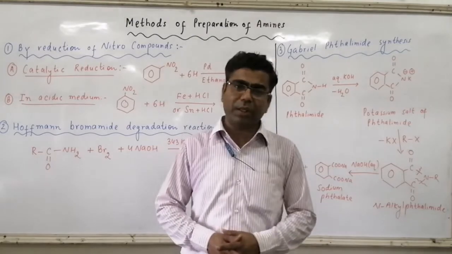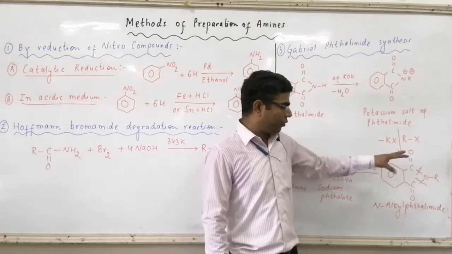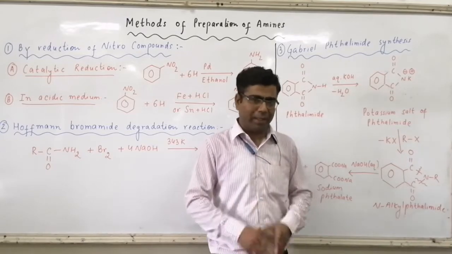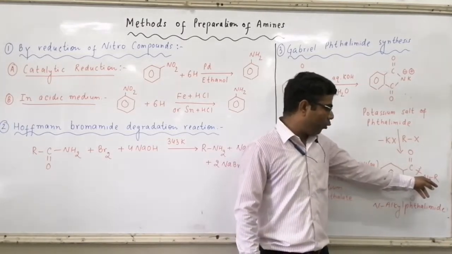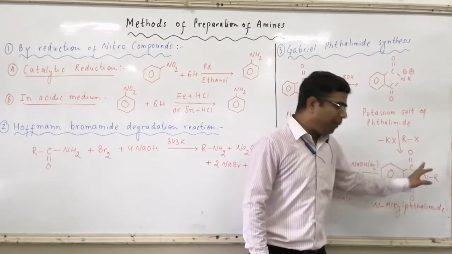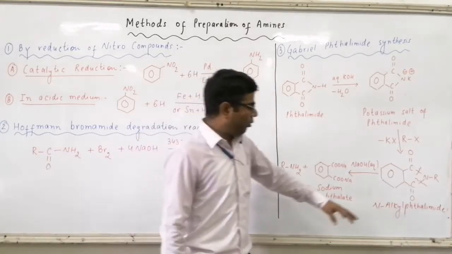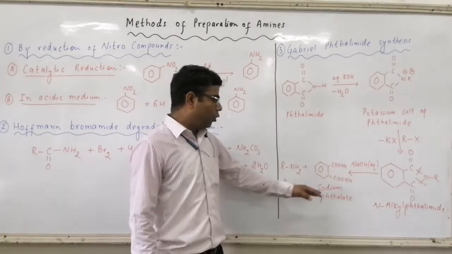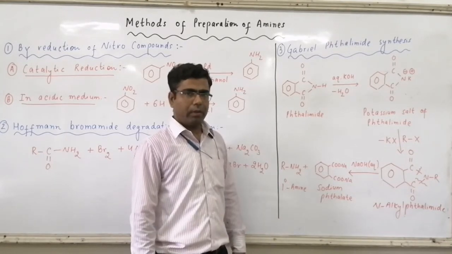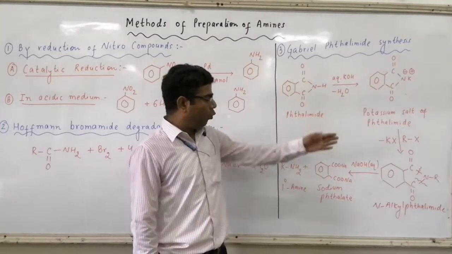Now the last step of this reaction, N-alkyl phthalimide, when treated with aqueous NaOH, it undergoes ring opening. Two bond cleavage will take place simultaneously. One bond cleavage between nitrogen and carbon, other bond cleavage between nitrogen and carbon. So this R-NH2 part will be removed from here, and the remaining part will get converted to sodium phthalate. So here the reaction consists of 1, 2 and 3 steps.